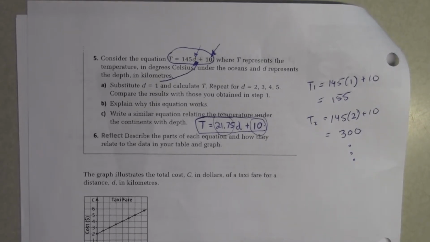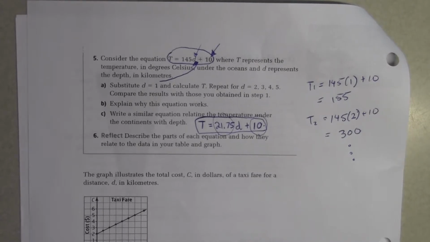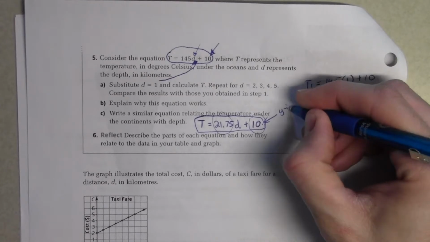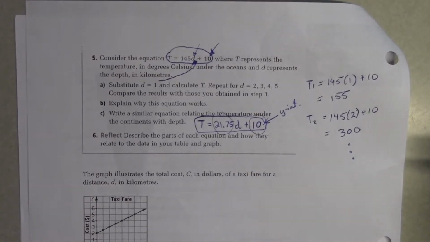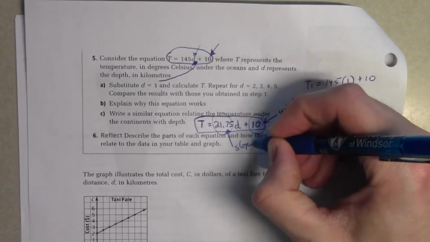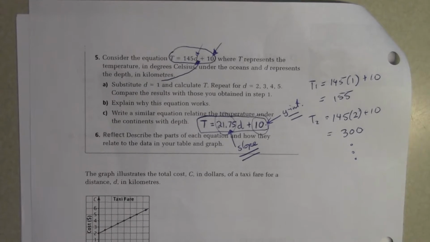No. Henry? So y-intercept. Yes, good. You might not know that word yet, but it's the y-axis, right? And where the x value is 0, where it touches the y, that's called the y-intercept. So that's what that represents. Therefore, the 10 is the y-intercept, and this is the slope. We're going to learn more about what exactly the slope is and how to find it, as well as the y-intercept.